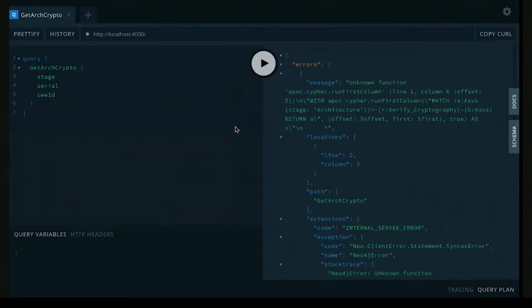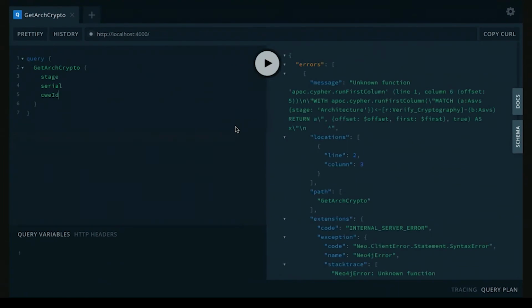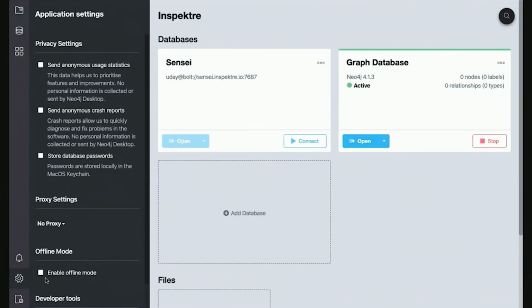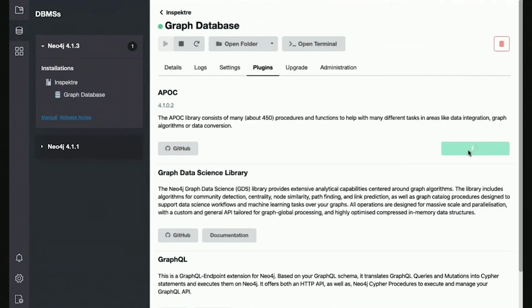Okay, so this might be related to fixing my APOC, so install an APOC library. Let me see if I can do that locally. All right, so this might mean I may have to restart the database, and fingers crossed here. I'm not sure if this version is compatible. Well, either way, fingers crossed. I'll probably give this a few seconds and we'll keep that running.